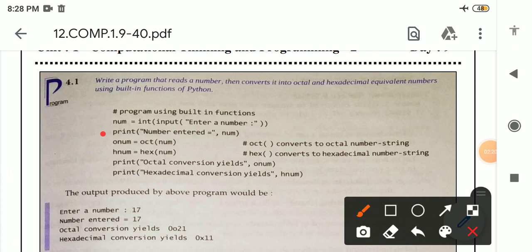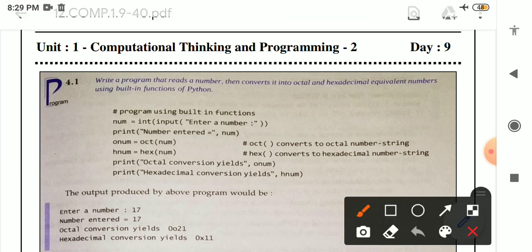In the third line we are writing a print statement. Inside the print statement in double quotation we have written number enter equal to, in double quotation, means this will print on the output screen. After that comma, then num is the variable which is storing the value accepted from the user, so we have written num.